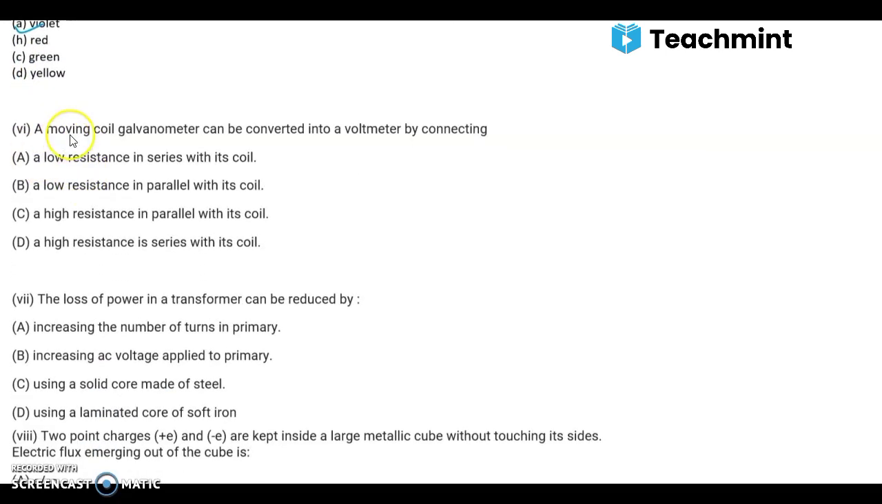Moving on. A moving coil galvanometer can be converted into a voltmeter by connecting, and you must also learn the diagram. You may pause the video and answer this. Option is D, a high resistance in series with its coil. Whenever you connect a high resistance in series, that time the galvanometer can be converted into a voltmeter.